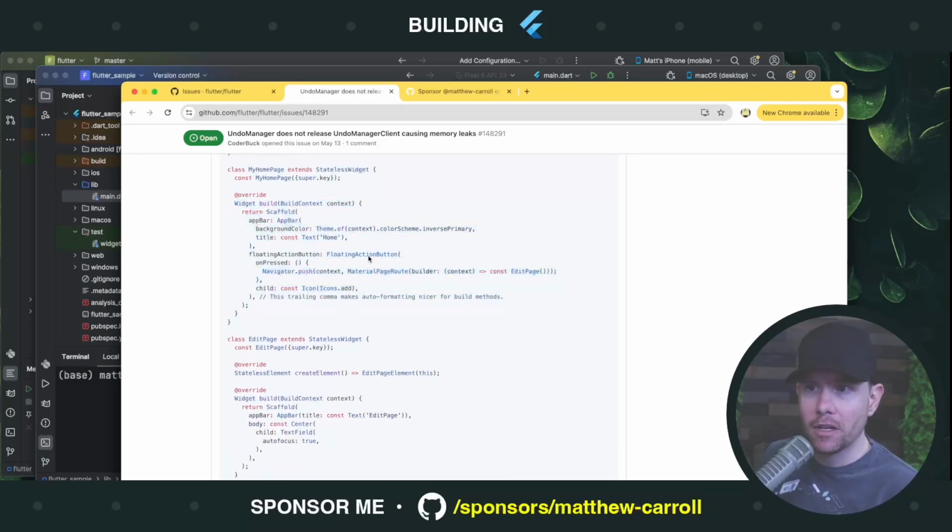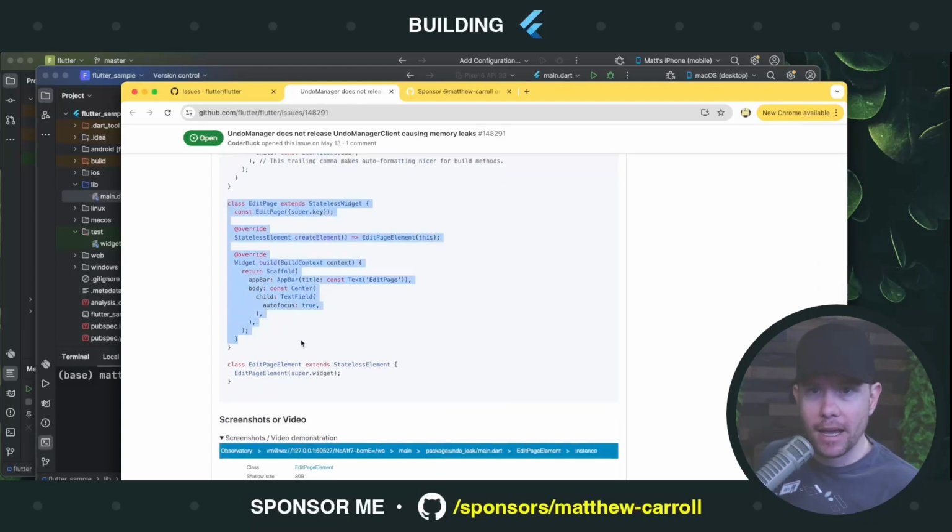So this right here, this is page 1. It says home. There's this floating action button where it tells the navigator to go to the next page, which is called the edit page. Okay, well, here's the edit page. There's almost nothing to it. It essentially just has a text field. That text field receives focus. And then when you go back, that's when the issue happens.